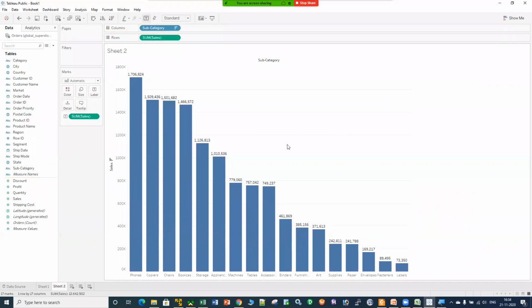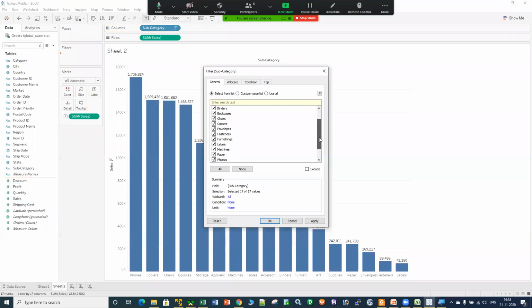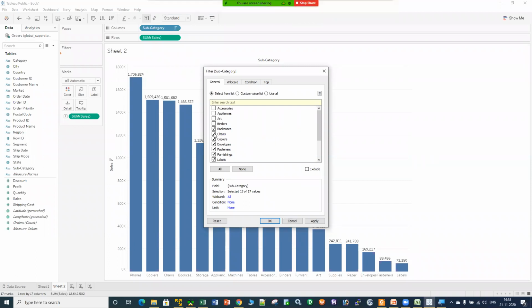Now my requirement says that I want to filter out my data. Then what I can do is take this subcategory and put it into the filter box. This particular window will come. All right. Now in this window, if I want to filter out my data, I just need to uncheck these particular subcategories.